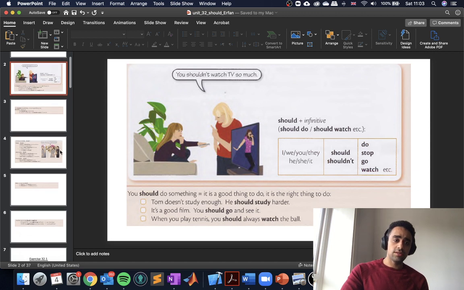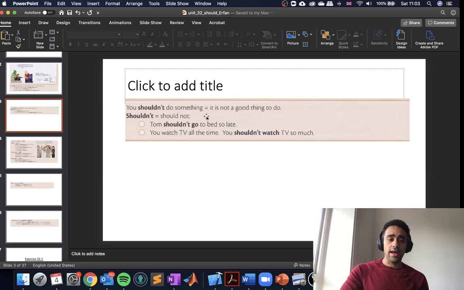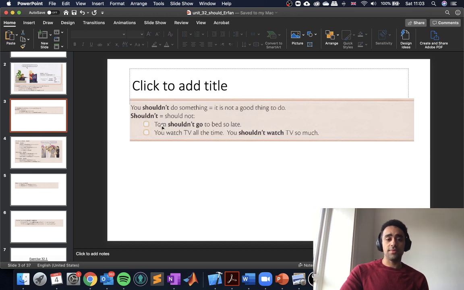We have also the negative version of should, which is shouldn't. So you shouldn't do something means it's a good idea not to do it, or maybe it's not the right thing. So shouldn't is should not, similar to before, mustn't is must not. And so, for example, a couple of examples: Tom shouldn't go to bed so late.